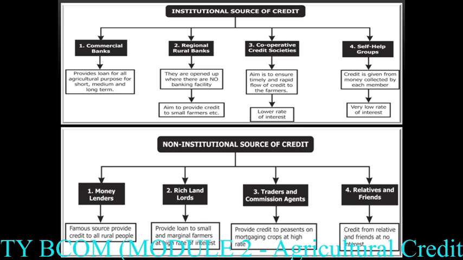And the last one is the self-help group. This is also one type of bank, but here credit is given from the money collected by each member. Various members come together and contribute their own money, and from that they provide loans.